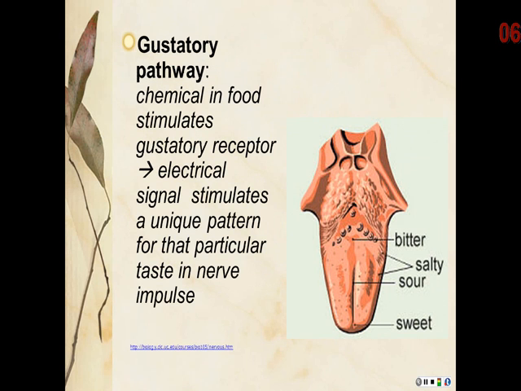The gustatory pathway works similar to the olfactory pathway in that each food stimulates a particular pattern of chemical receptors, thus giving it a unique flavor. The gustatory receptors transmit that unique pattern through an electrical signal to bring the sensation of taste. Because the mouth and the nose share a cavity, different odors can actually influence the taste of your food.